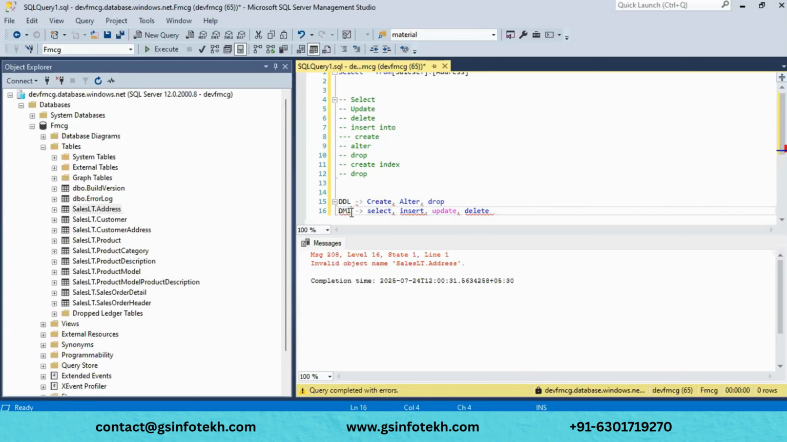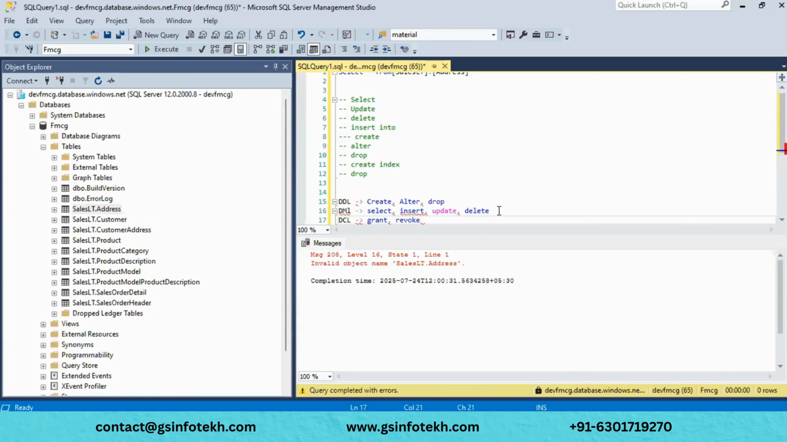Along with this, we have DCL as well. DCL is data control language. It has grant and revoke. If you want to grant access, you can grant on table level or database level, and if you want to revoke, you can revoke the access.